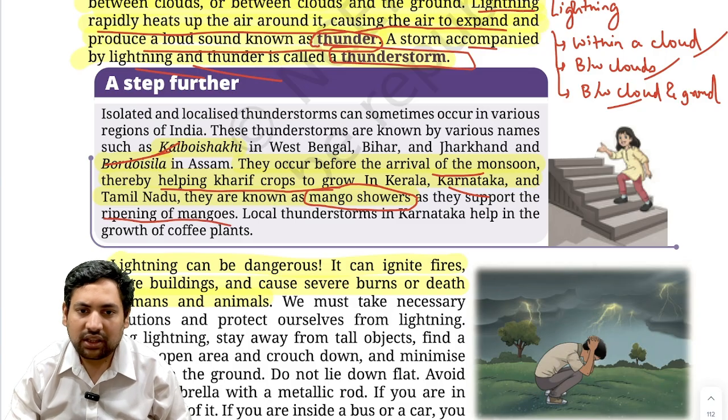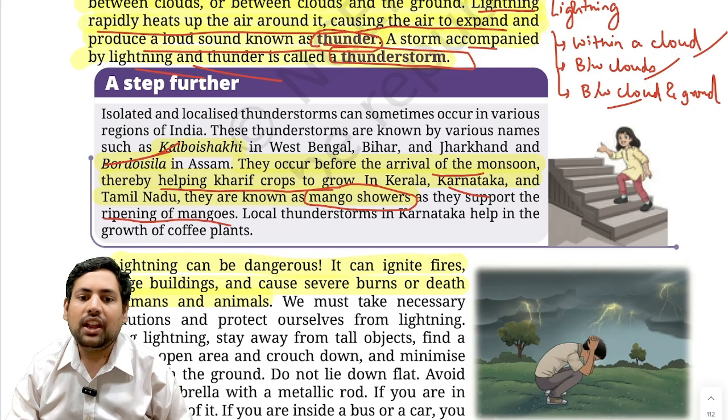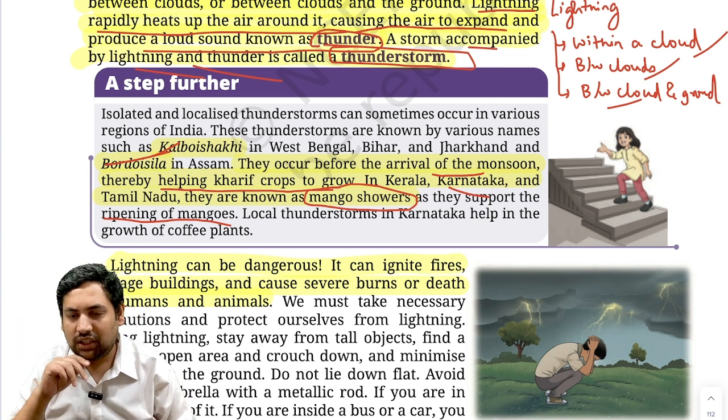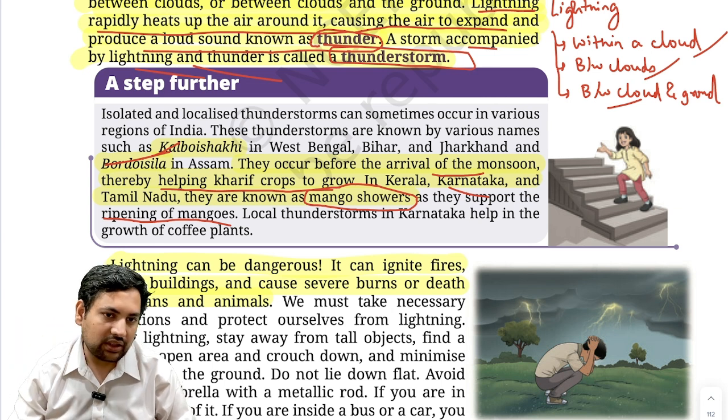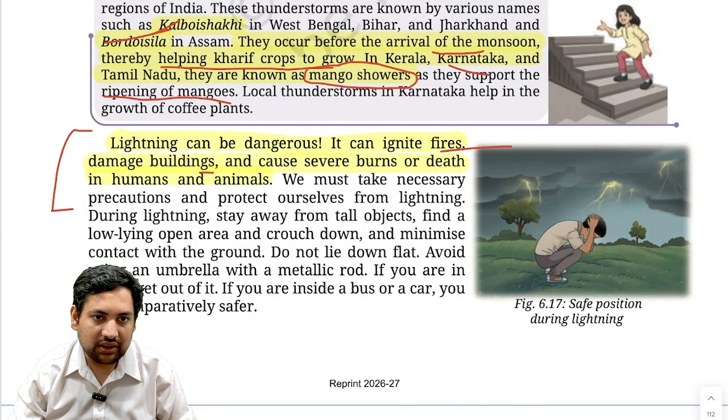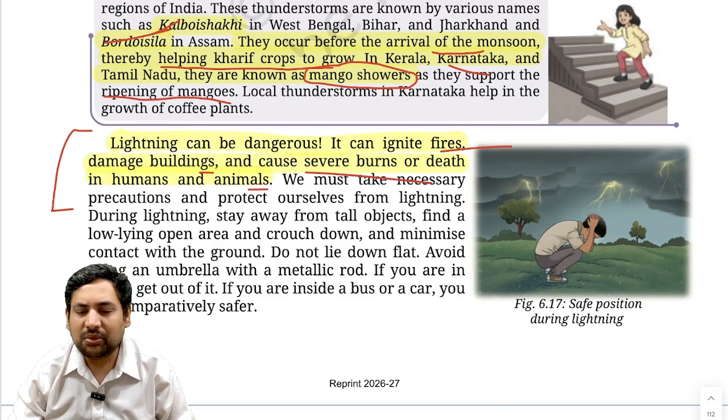So once there is the initial monsoons, after that the mango ripens and you get very sweet mangoes after it. So that is why they are called mango showers. Then it says that lightning can be dangerous also. It can ignite fires, damage buildings, cause severe burns or death in humans and animals.